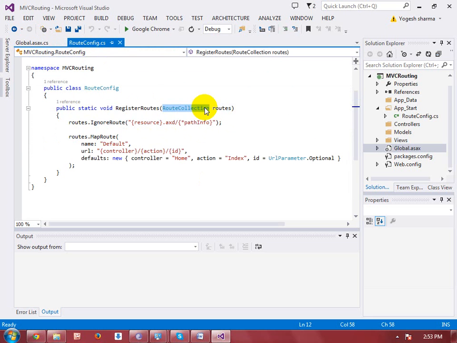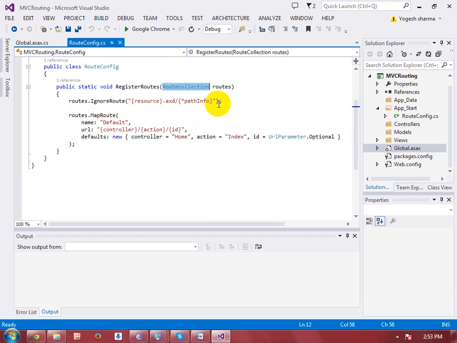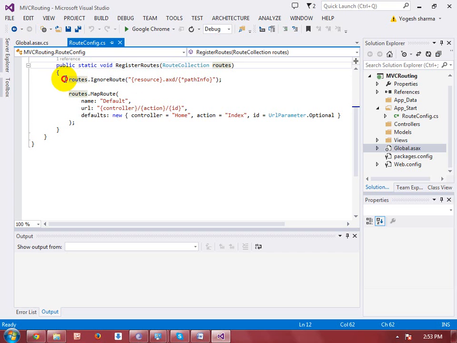The routes collection is responsible for storing all the routes or all the URLs. The first line is to deny requests for particular files, like here .axd. By default a method called IgnoreRoute is called.